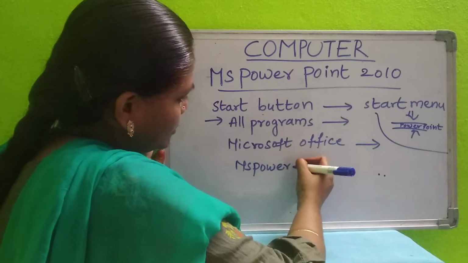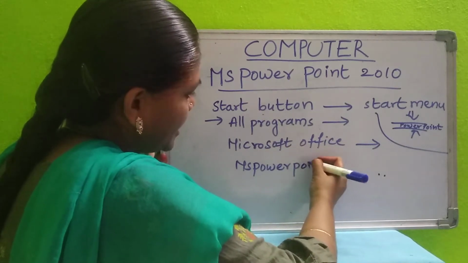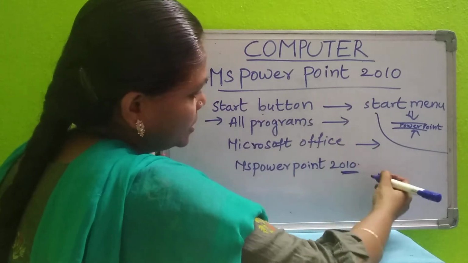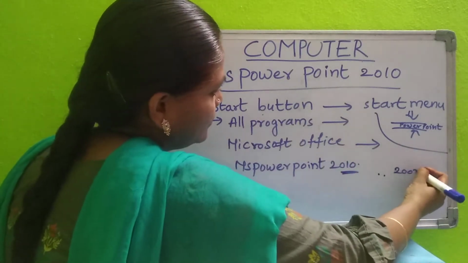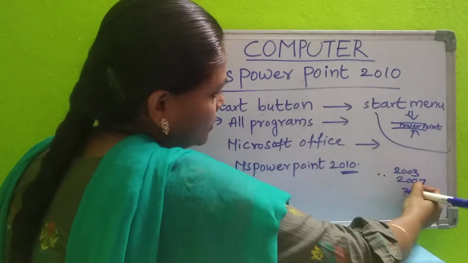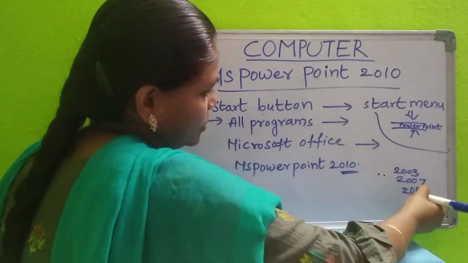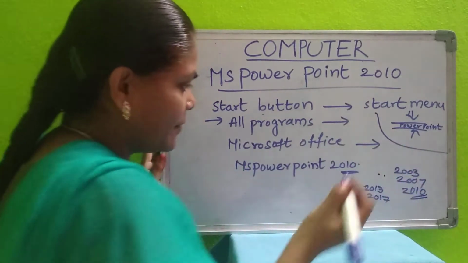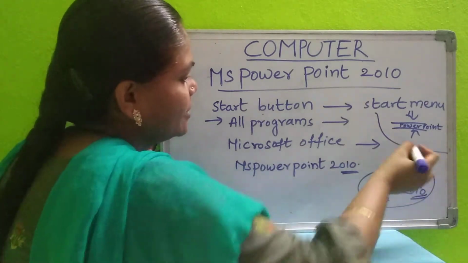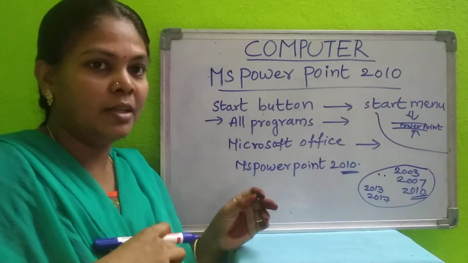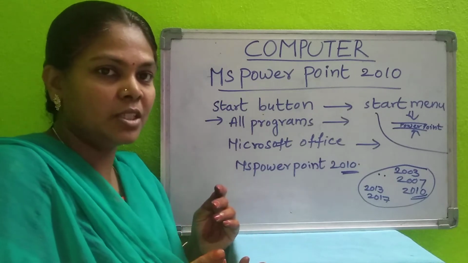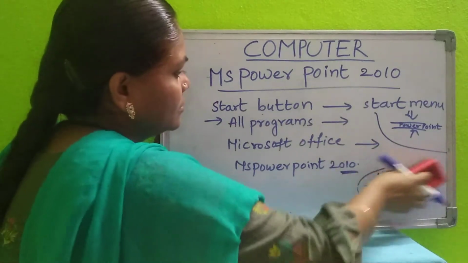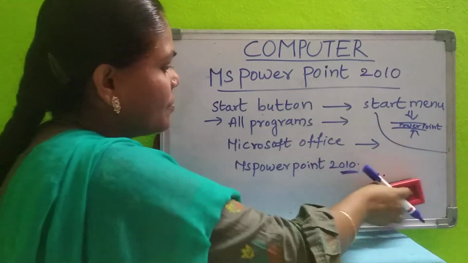This was introduced in the 1990s. From the 1990s we are using MS Office. In this we have many versions: 2003, 2007, 2010, and we are learning 2010, and we have 2013 also, and nowadays we are using 2017 also. These are the different versions of MS PowerPoint. That means every time they add different features and release a new version. Okay. Now we will see what the components are in that.